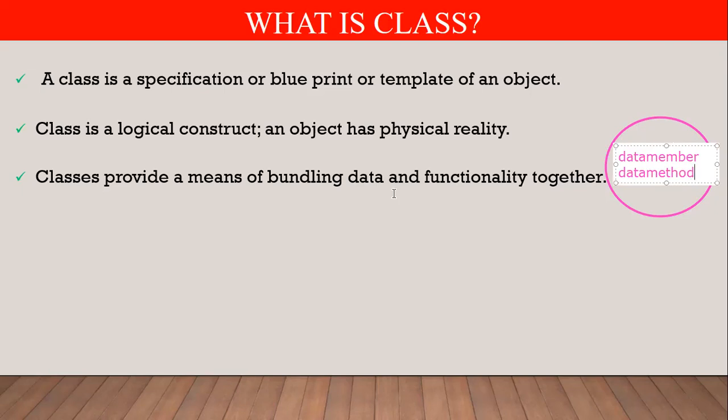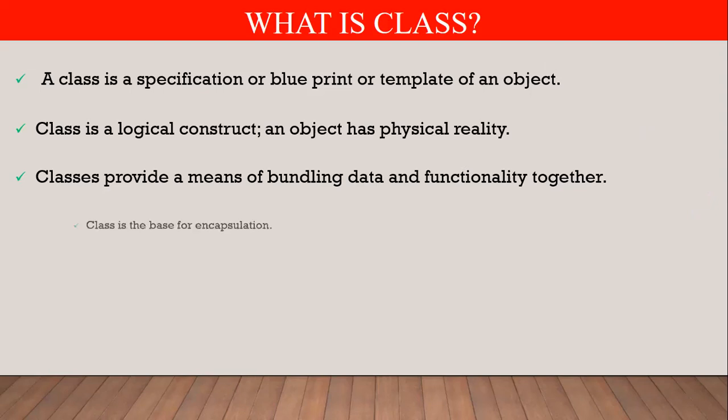Class provides a means of bundling data and functions together. We can bundle data and functions together under a class. Next, class is the base for encapsulation. What does encapsulation mean?